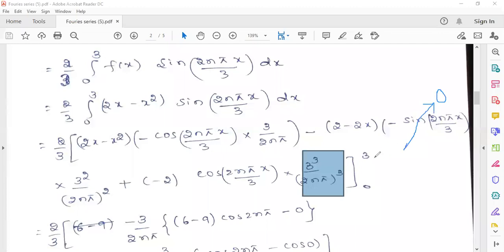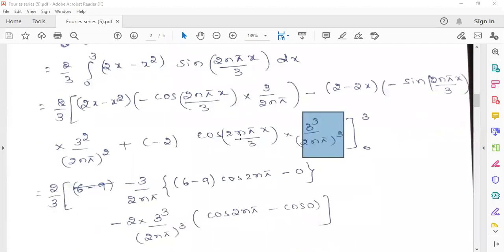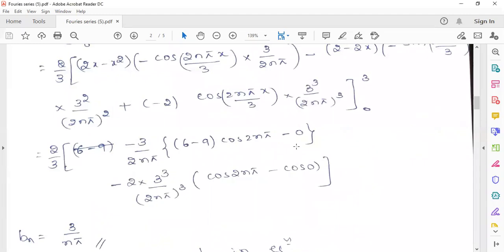For both the upper and lower limits, this will be 0. We only have to apply the upper and lower limits for the first and third terms. So first simplify a little bit, take the constant out in the first and third terms, then you can substitute the upper and lower limits.